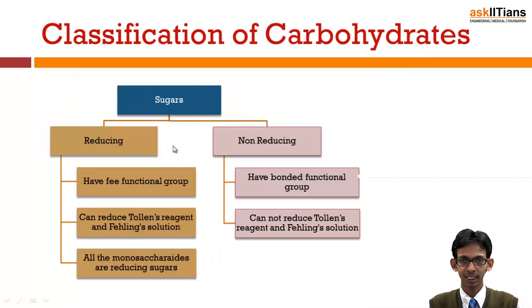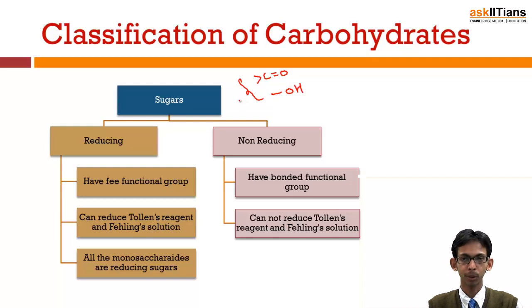Sugars, that means monosaccharides and disaccharides, can be classified as reducing sugars and non-reducing sugars. A carbohydrate contains 2 functional groups in its structure. First is the carbonyl group and next is the alcoholic group. These 2 groups are present in a typical carbohydrate.